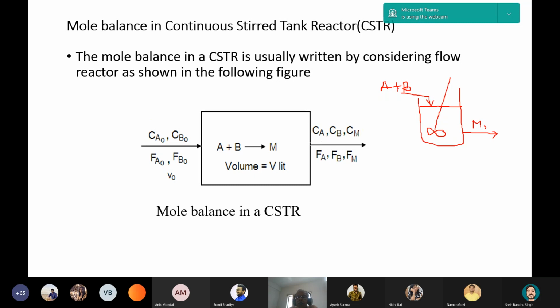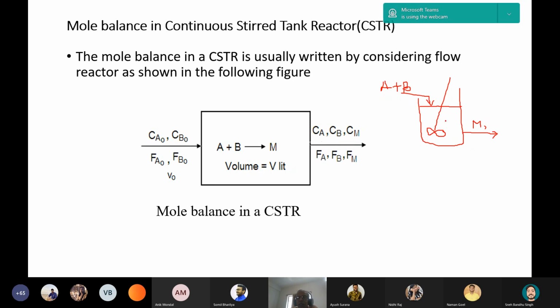And in a batch reactor, there was no inlet and outlet. The inlet is there for addition purposes only. In a continuous stirred tank reactor, there will be continuous stirring of the content of the reactant material, and after a certain time there will be a steady state conversion. There will be no change of conversion with time. In a CSTR, you should not think that the conversion is varying with time. Conversion will be constant.